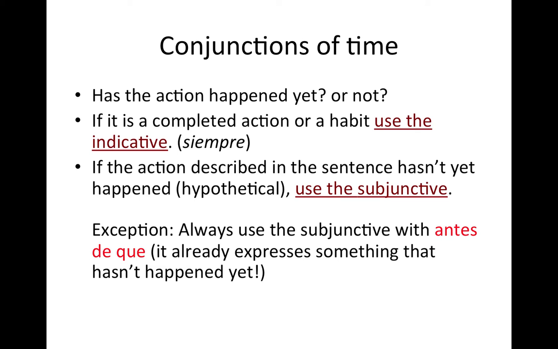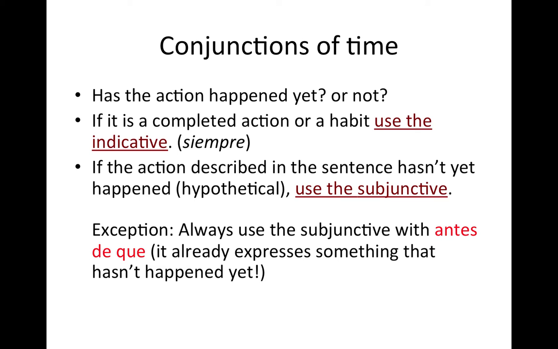The only exception to this rule is antes de que. It always uses the subjunctive because within itself it already expresses something that hasn't happened yet. It's literally before that. So we know that whatever comes after has not yet happened. So antes de que will always use the subjunctive.